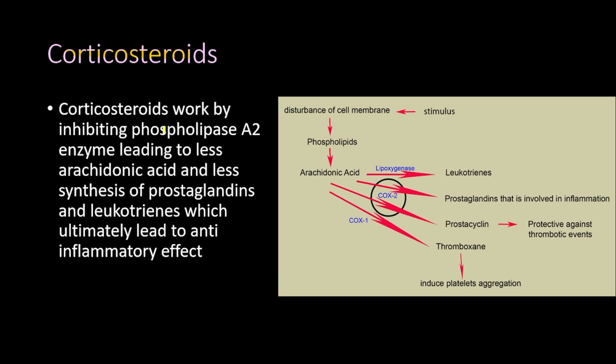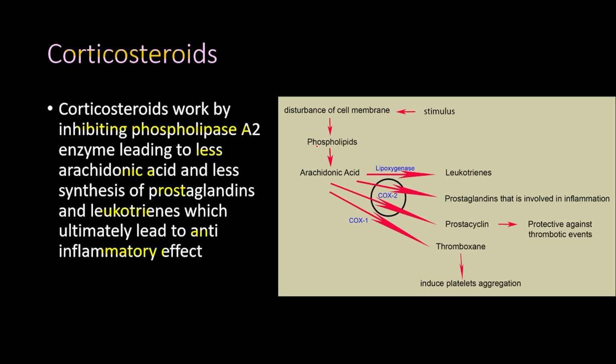And that is because the corticosteroids work by inhibiting the phospholipase A2 enzyme, leading to less arachidonic acid and less synthesis of prostaglandins and leukotrienes, which ultimately lead to anti-inflammatory effect. So now the idea of corticosteroids is that they work here.